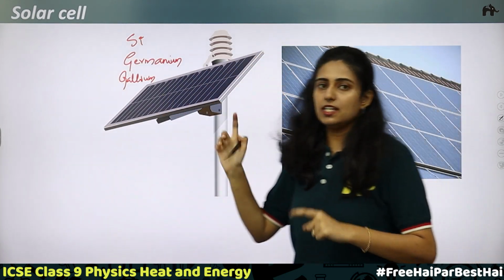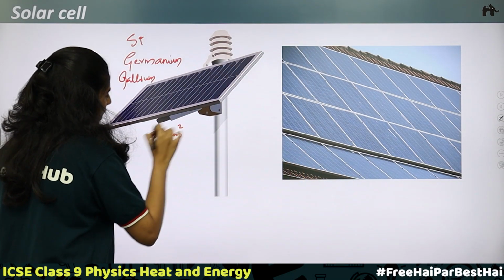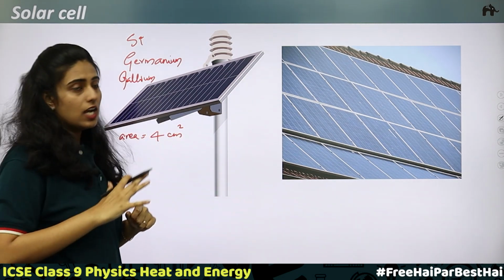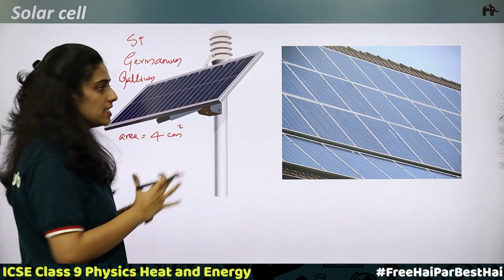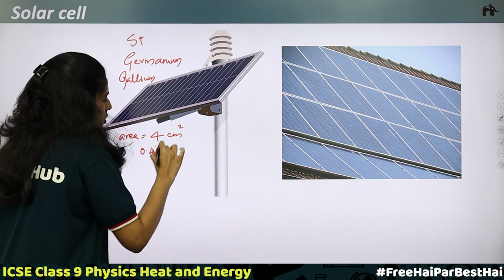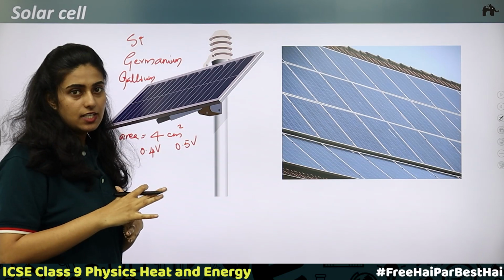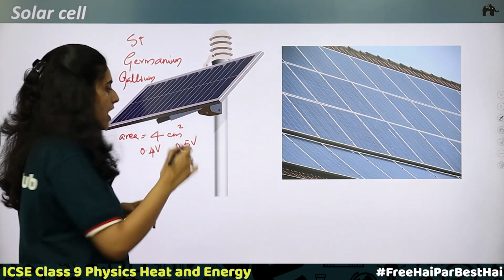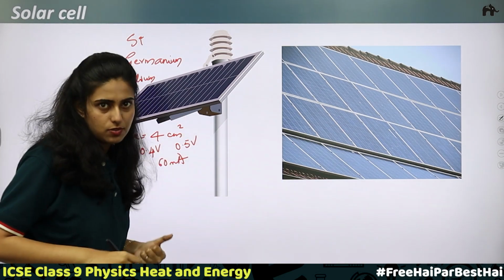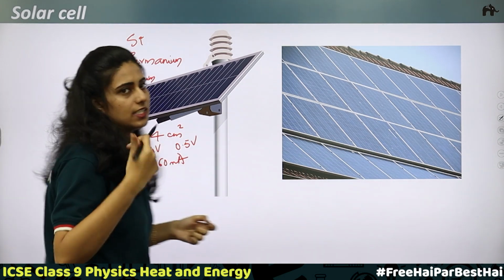Let's say you take a solar cell of about 4 centimeter square area. When sunlight falls on it, a potential difference is created. This potential difference will be about 0.4 volts to 0.5 volts. Because of this potential difference, an electric current will be produced. Approximately 60 milliamperes of electric current can be produced when you have a solar cell of area 4 centimeter square.